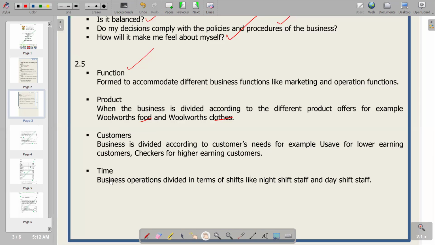Then we've got time also. Business operations are divided in terms of shifts, like night shift staff and day shift staff. So this becomes the last part that we have.